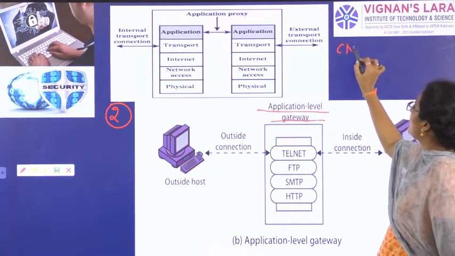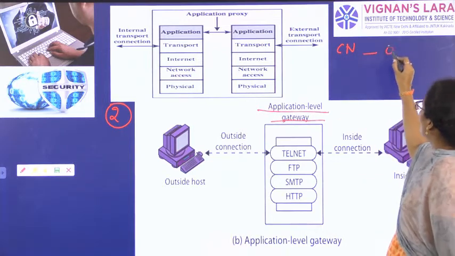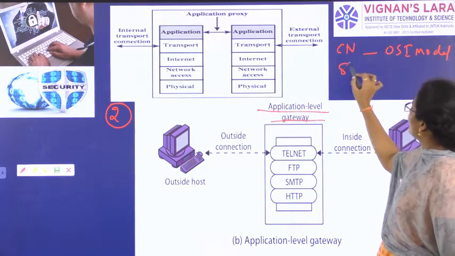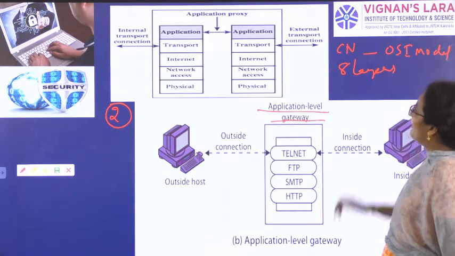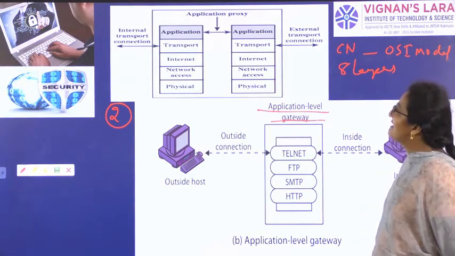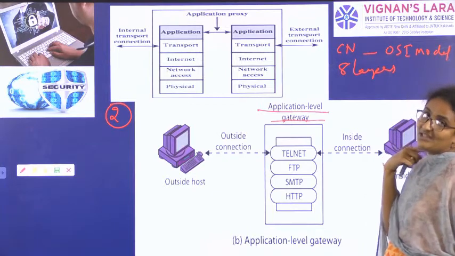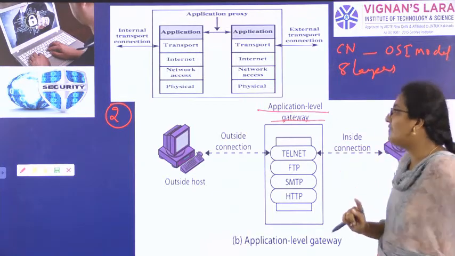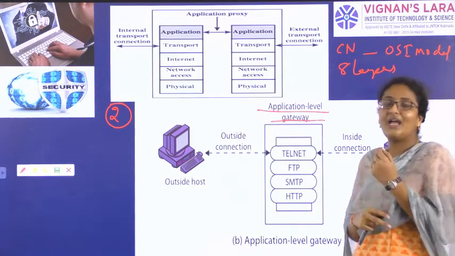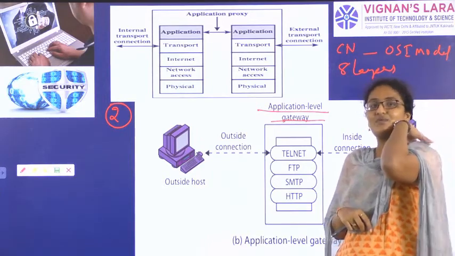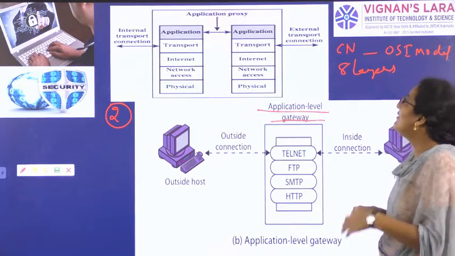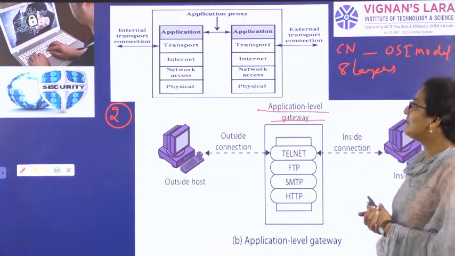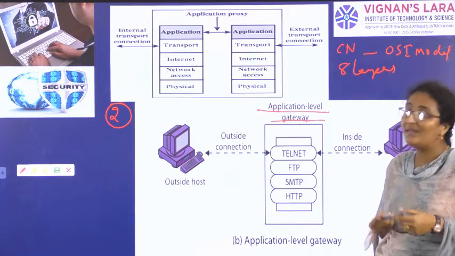So you know computer network subject, you know OSI model, you know layers also. Application layer, session layer, presentation layer, transport layer, network layer, data link layer, physical layer. Before, in the first type of firewall, we have seen the data transfer in transport layer or network layer. Now we are talking about transfer of data between two networks using application layer.